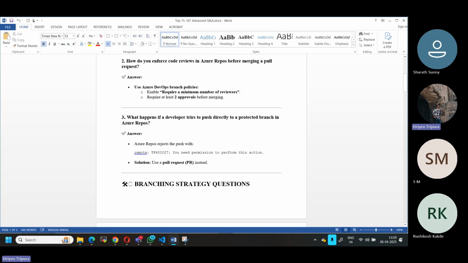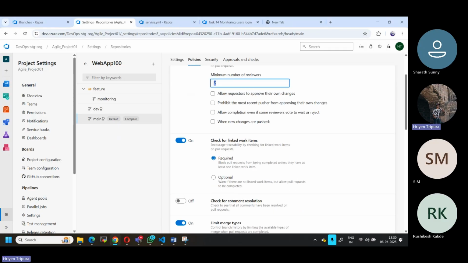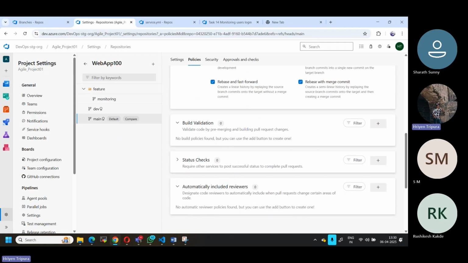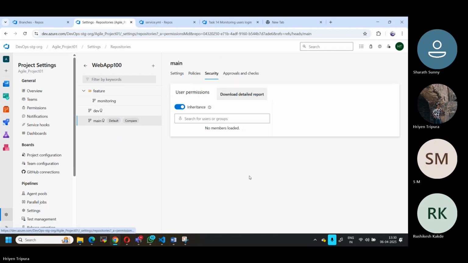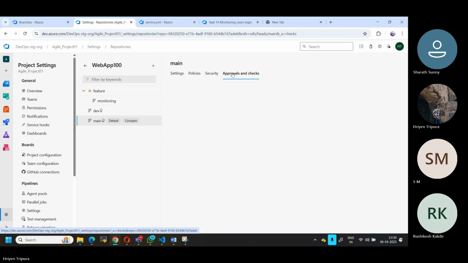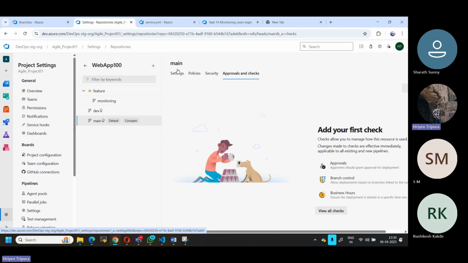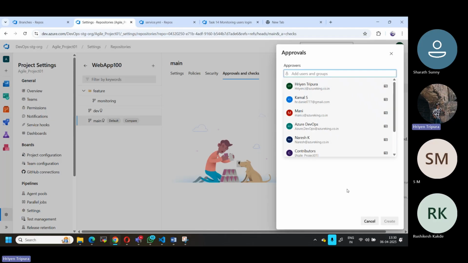What happens when a developer tries to push changes directly to the protected branch in Azure Repos? That means, for the same reason, if you have mentioned a particular branch, you cannot do a pull request, but if you try to do it, then what happens, right? There is an option under security. If you look under a specific branch, there is also approval, where you can define who needs to approve your code. So you can define it here also.